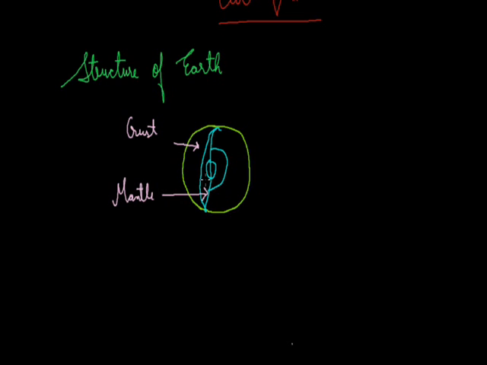And going beneath it, we get the third layer, that is the core. On the basis of its location, it is divided into two parts, that is inner core and outer core. So this is the outer core, while beneath it we get the inner core.